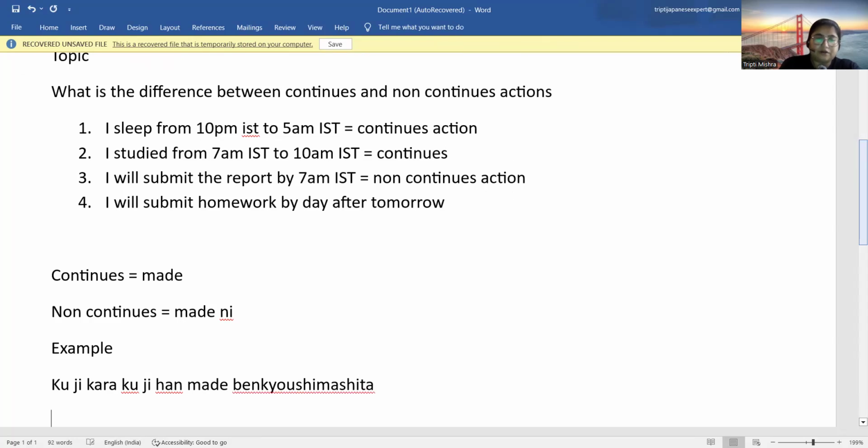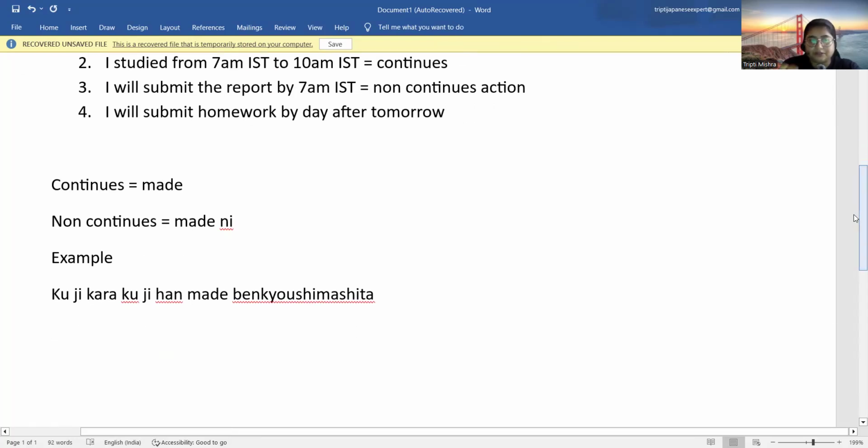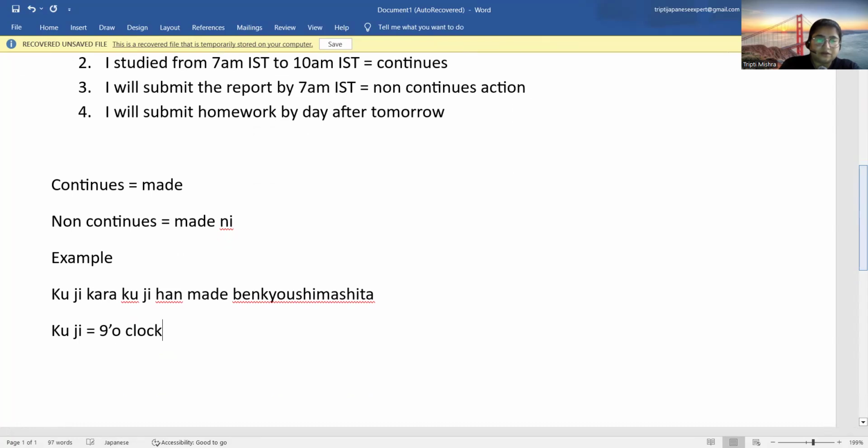So I am breaking each and every word so that the person who does not understand Japanese can understand. Kuji is 9 o'clock. Okay. And kara here is from. Kuji han is 9:30.